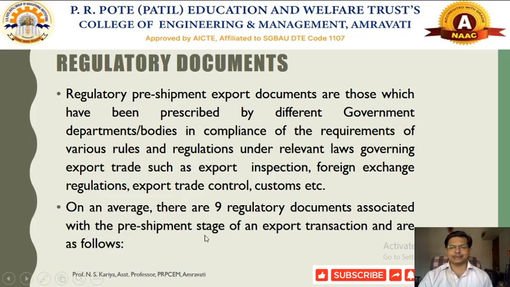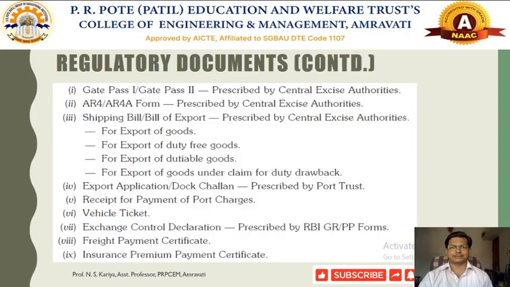During the pre-shipment stage these documents are very essential, and other items get provided during the process of clearance by the authorities, and that needs to be produced by the exporter.